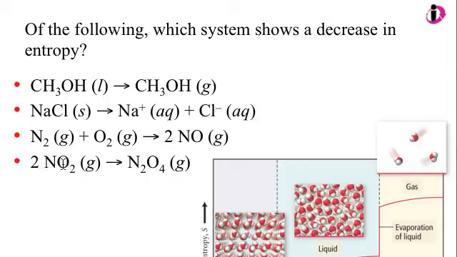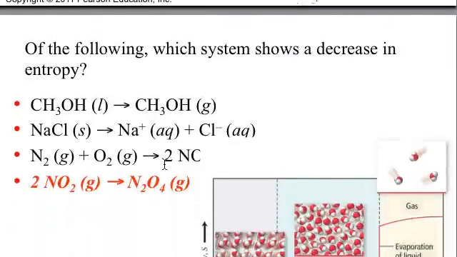Here we have 2 moles of gas. Here we have 1 mole of gas. So this one's right here. This is decreasing the entropy, going from 2 moles of gas to 1 mole of gas. Yeah, that's what I just said.